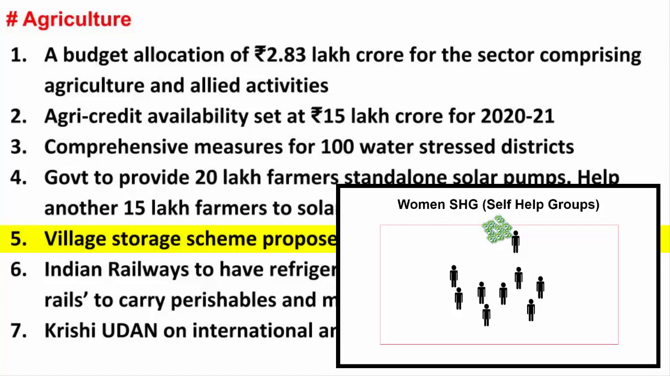See, you must always remember that the government can make anyone do anything, either by giving incentives or by making a rule and adding a tax or fine. You see, this is a method of incentivizing people to join the mainstream economy. So village storage schemes are basically storage facilities, like a godown, where agricultural products can be stored.